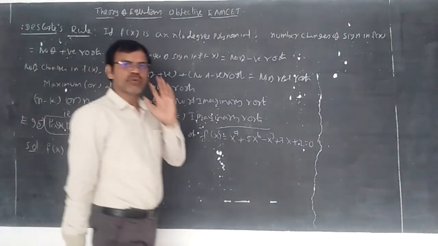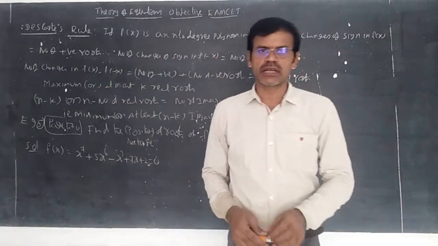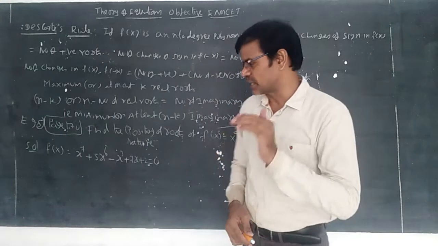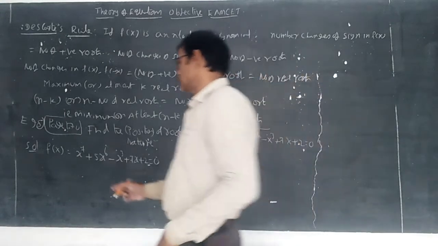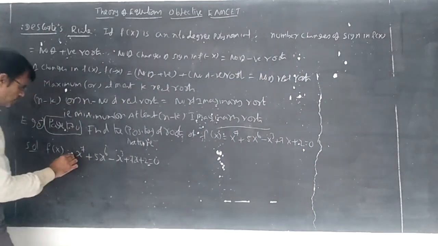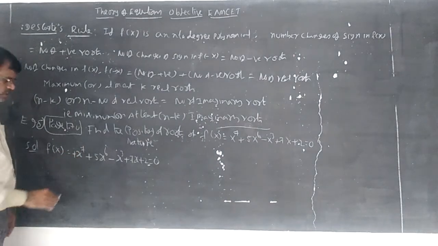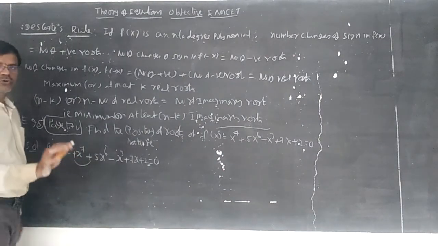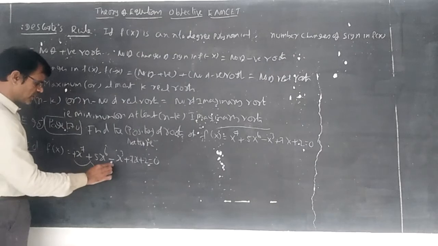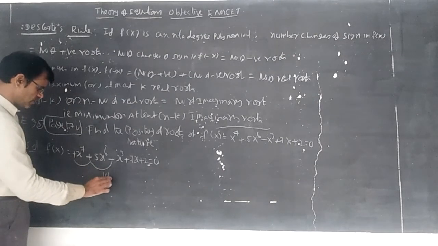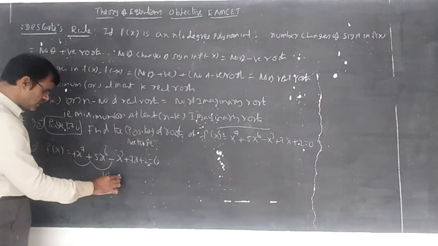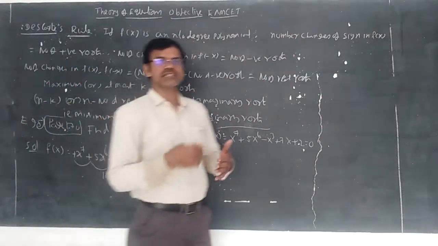Now to get the positive roots, you should calculate the number of changes of sign. Here the x power 7 coefficient is plus, so plus to plus, no change. Plus to minus, 1 change.